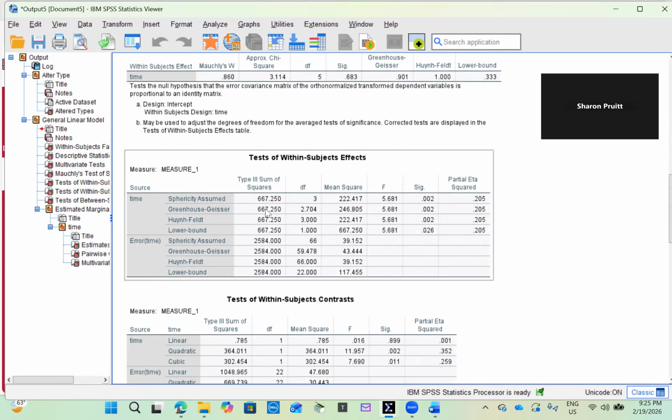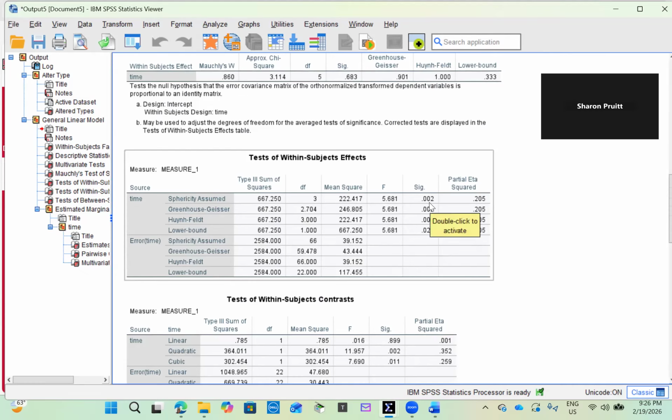The repeated measures ANOVA shows a statistically significant effect of time on attitude. F with 3 and 66 degrees of freedom equals 5.681. P is equal to 0.002. And because p is less than 0.05, I reject the null hypothesis. This means that attitude significantly changed across at least one of the 4 time points.